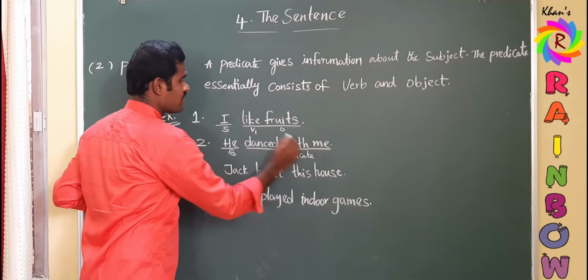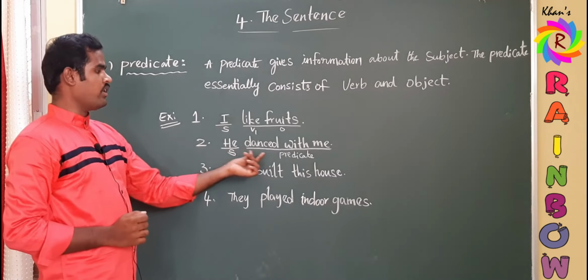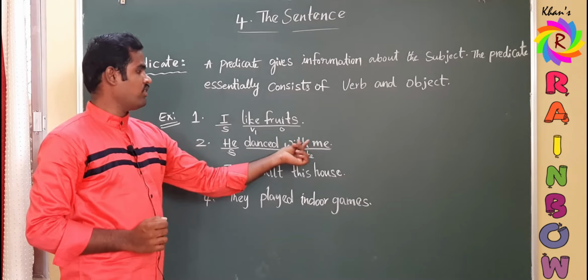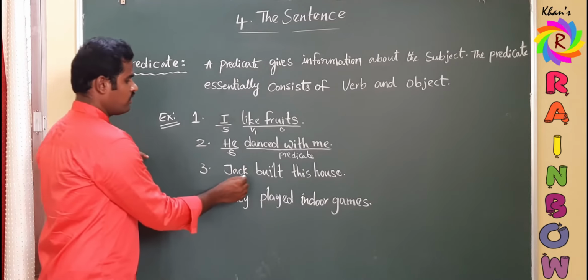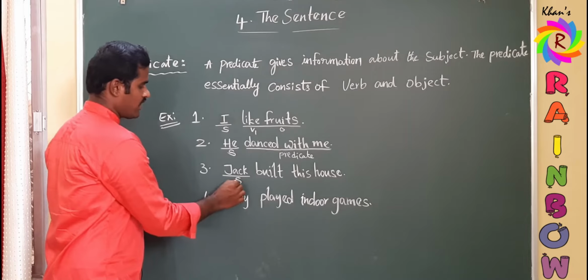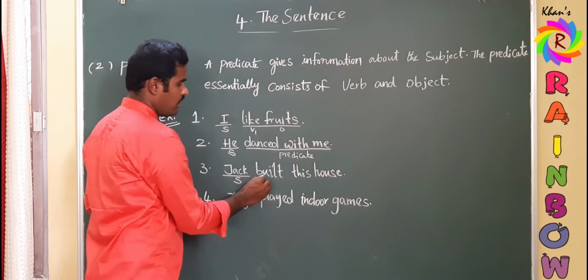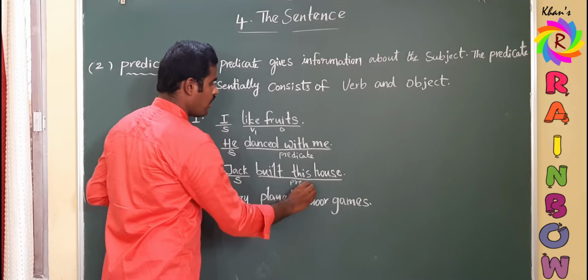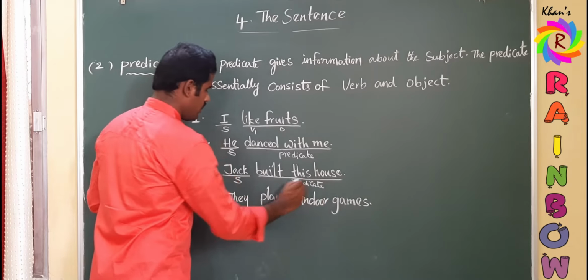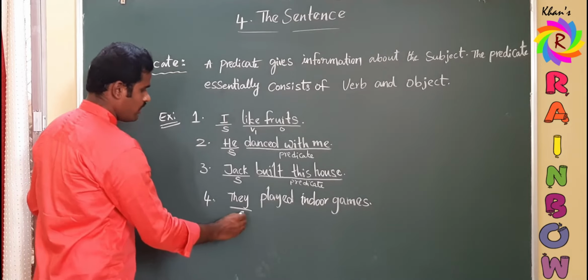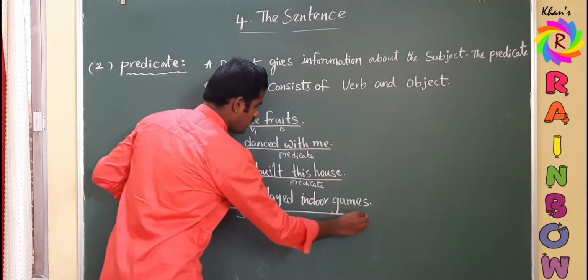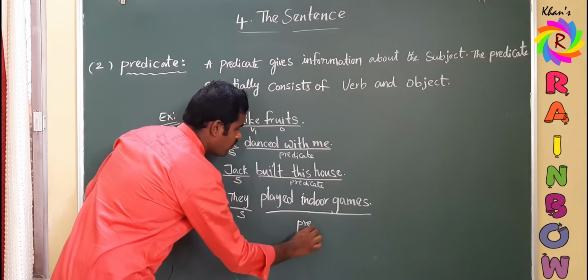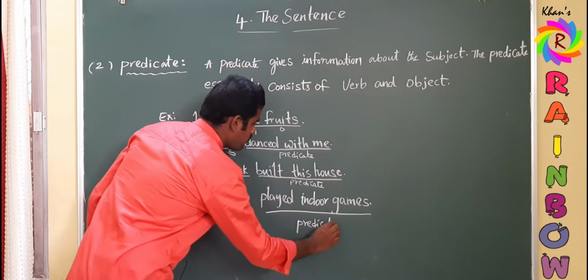So now we can observe this part as predicate. Here the predicate is like fruits. Here the predicate is danced with me. Coming to the third one, here the subject is Jack, as we already discussed, and the predicate part is built this house. And here the subject is they, and the predicate part is played indoor games. This is the predicate.